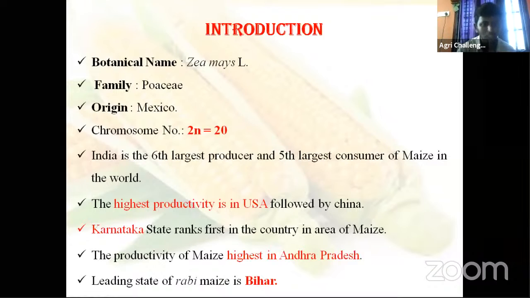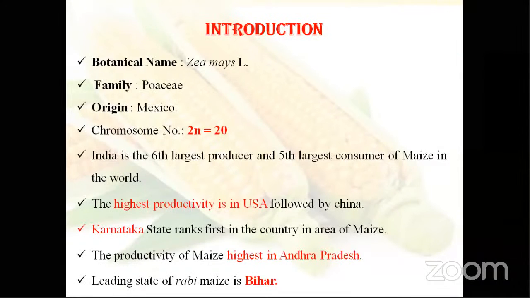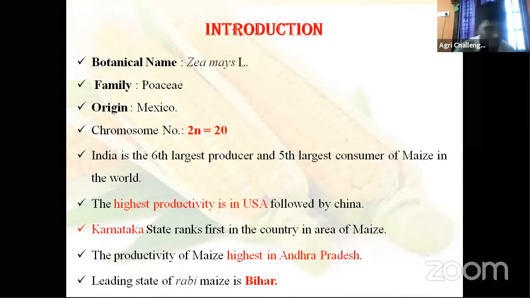Then coming to this, it is also an important objective question. Most of them are asked in your semester exams. Leading state for Rabi maize. Whatever we discussed so far is total maize, but especially Rabi maize. I told you earlier that maize is cultivated in both tropical and temperate regions. So which state is highest in Rabi maize production? Bihar.